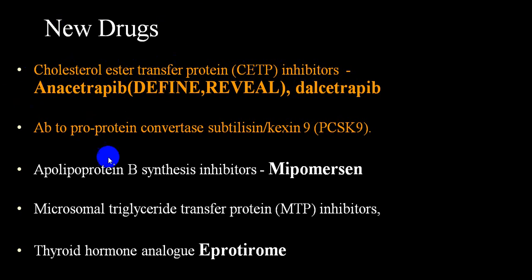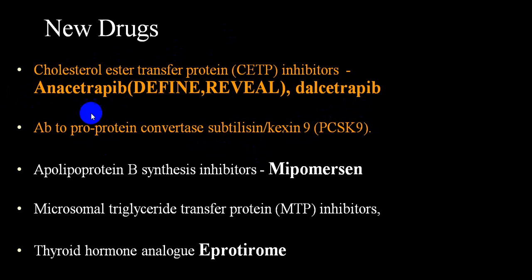They are in the market. There is another compound which is called proprotein convertase subtilisin, so the short form is called PCSK9.